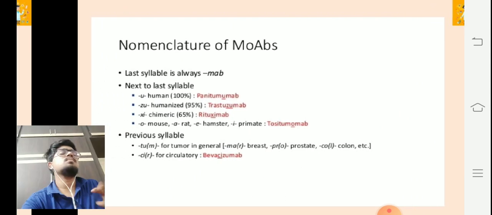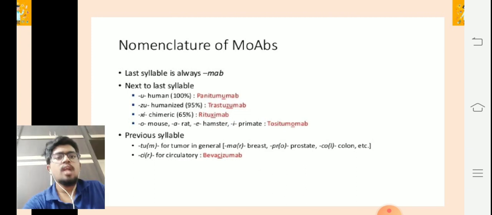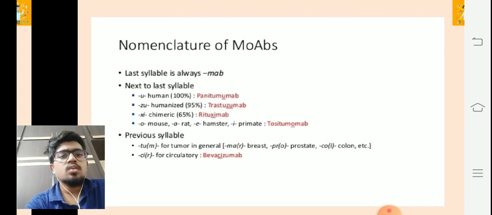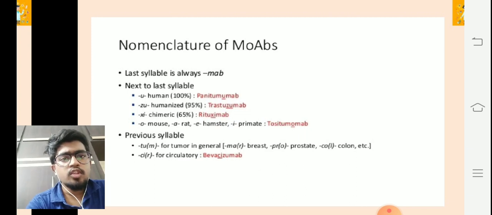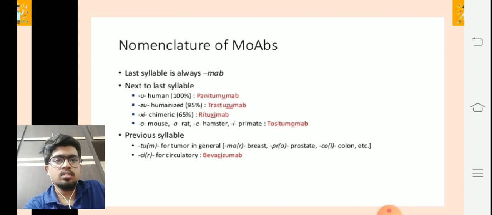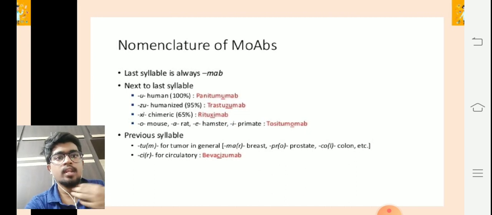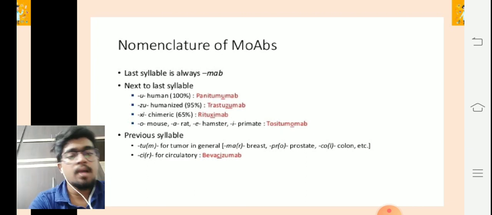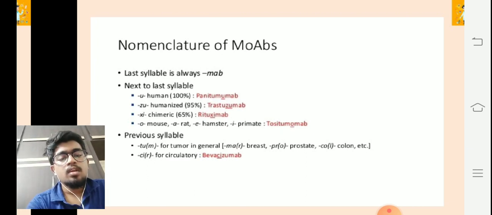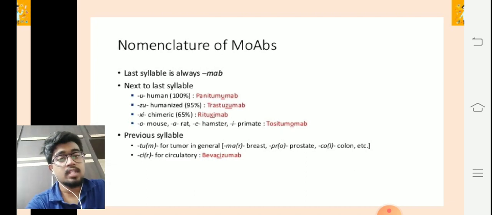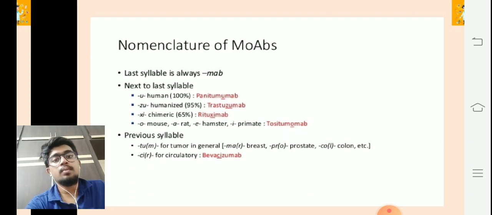The last syllable is always MAB. The next to last is the various kinds depending on the name of the drug. So there are next to last syllables and previous syllables, as you can see. The U stands for human, as in the drug panitumumab, and ZU, if it is humanized, as in the drug name trastuzumab. So the names of monoclonal antibodies are designed based upon what type of monoclonal antibody it is.